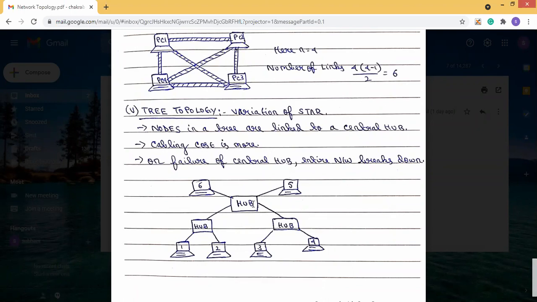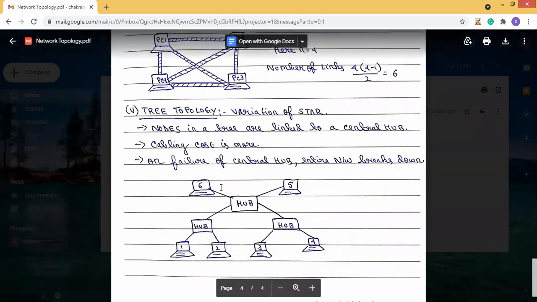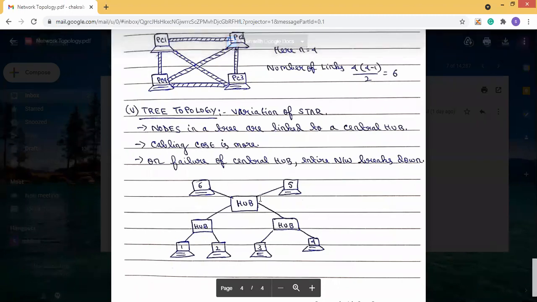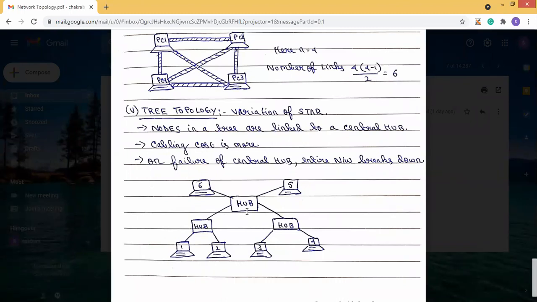It is possible that in a hub the systems are directly connected. So if you see, it is forming like a tree. This central hub can be connected to another hub, or it can connect to the systems also. So that's why it is forming like a tree, and that's why it is called tree topology. Clear?